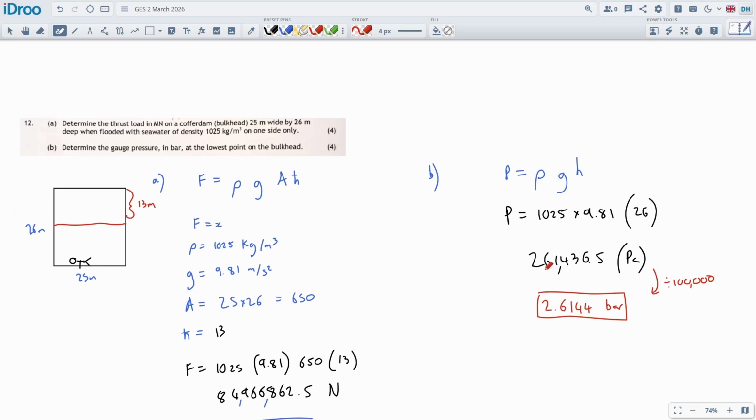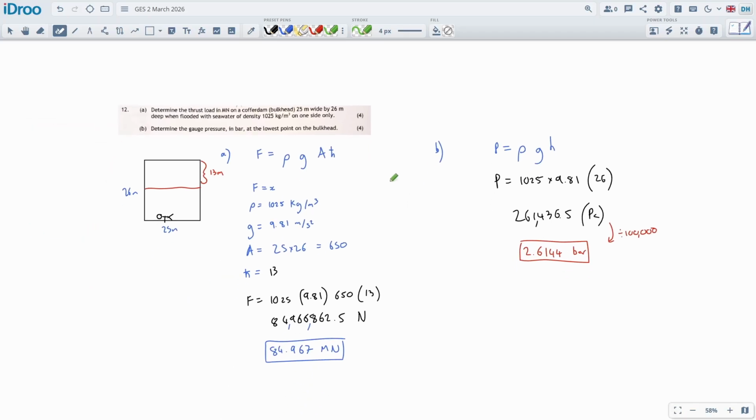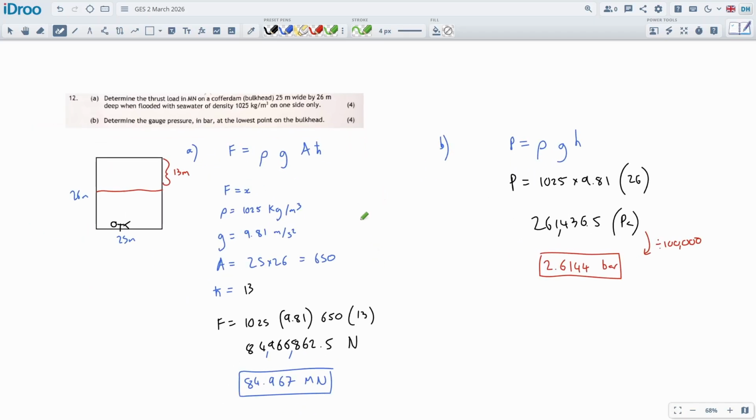Something else I wanted to say about that. Oh yeah, of course, the rule of thumb, like a diver's rule of thumb, right? Every 10 meters you go down, we expect 1 bar increase. So going 26 meters down, we expect 2.6 bar. And it's pretty good. There it is. So we can check that's right. This is the lowest point in gauge pressure. Yeah, that is the hydrostatic pressure, not the atmospheric pressure. And then given in bar, that's what they wanted. And we did both of them. And that's the end of the test. Very nice.